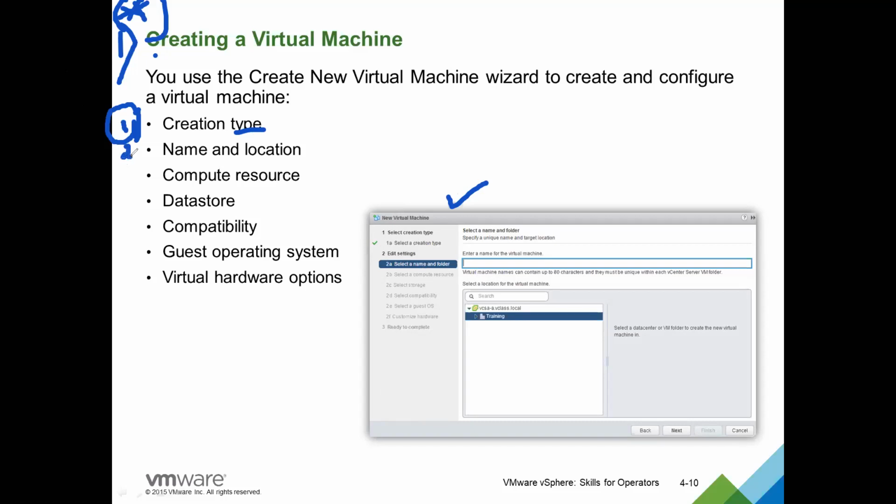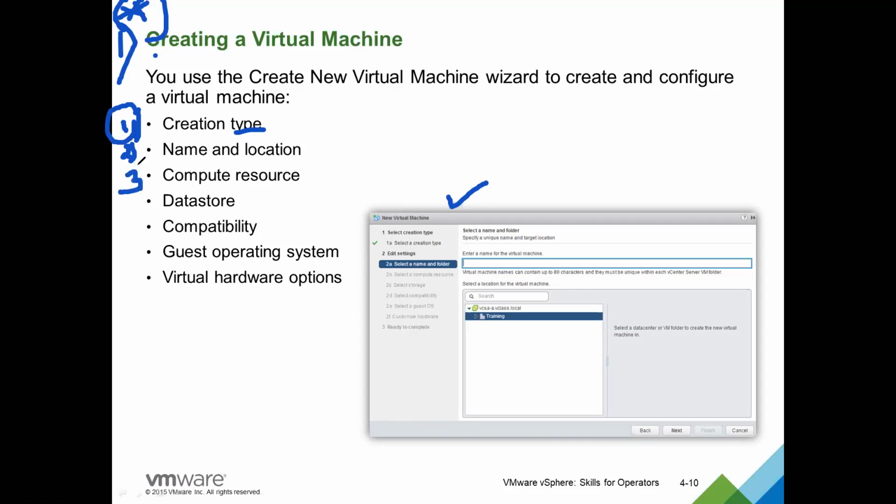So the second step is name and location. It means we have to create a name for the virtual machine that you are creating: VM1, VM2, VM underscore your name, or your USN underscore VM, whatever name you want. You have to give it in this pointer. And then the location, the folder where you want to store the files of this virtual machine, you have to select in the second step. That is what name and location is.